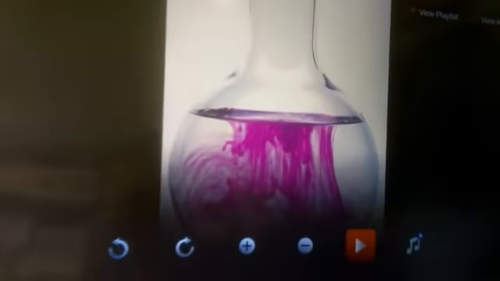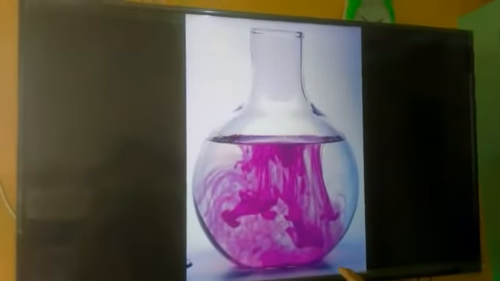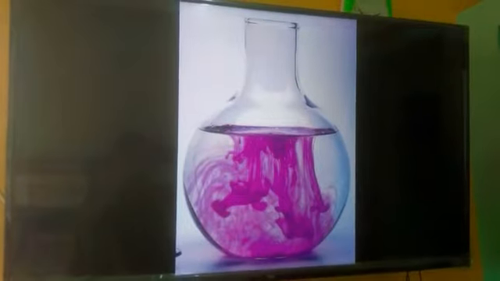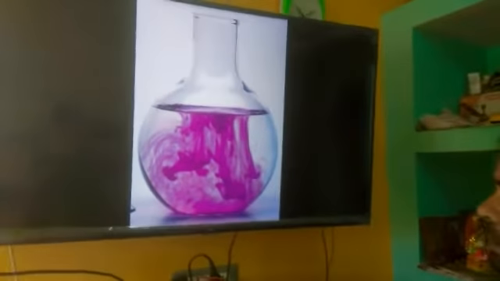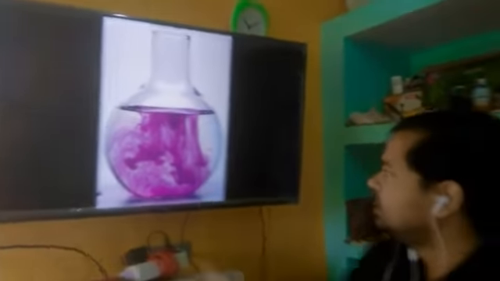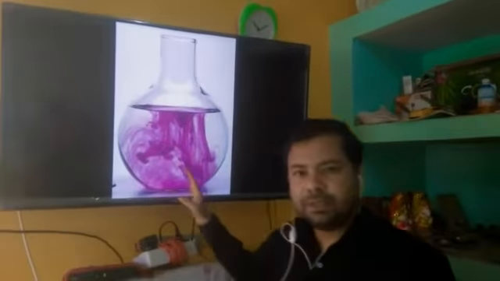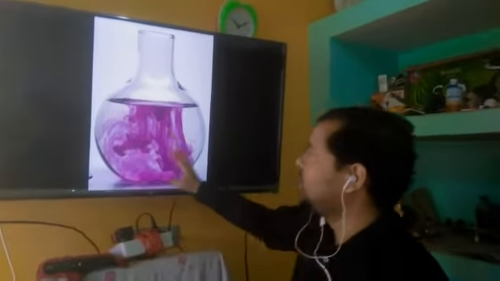Let us try to understand with the help of a picture. Here you can see, when we put some crystals of potassium permanganate, the particles of potassium permanganate start spreading in the whole mass of water.